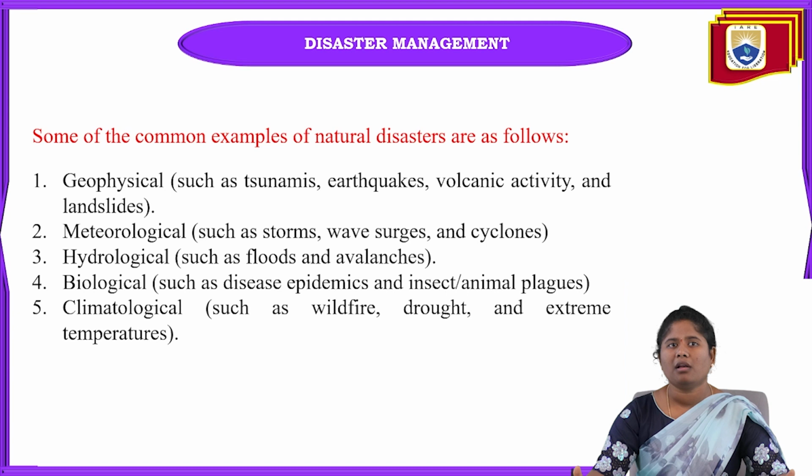And the next one is climatological. In climatological, what are the main types? Wildfire, droughts, and also extreme temperatures. Droughts mean our agricultural fields are without any water, and they cannot sustain. So when a drought happens, there will be scarcity of food also. Food insecurity will be there.